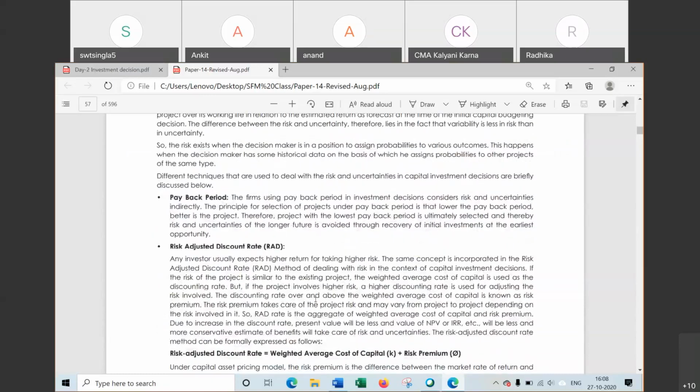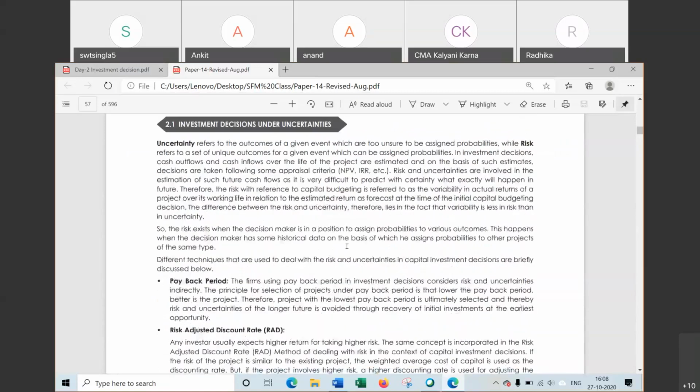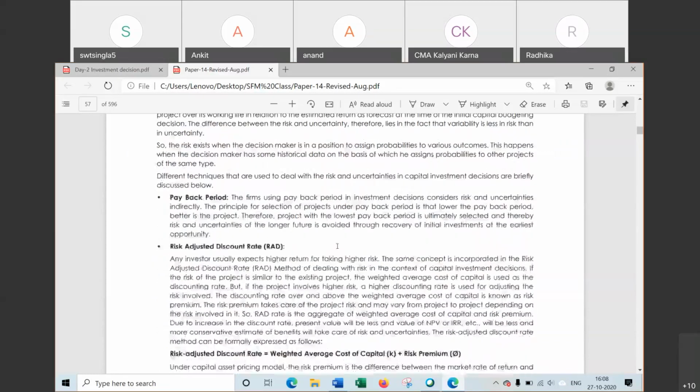Starting with the first one, payback period we have already read in chapter 1, risk adjusted discount rate. The next method in this chapter is to evaluate the risky project. It means how to take decisions in the case of a risky project. So the first method here is risk adjusted discount rate.